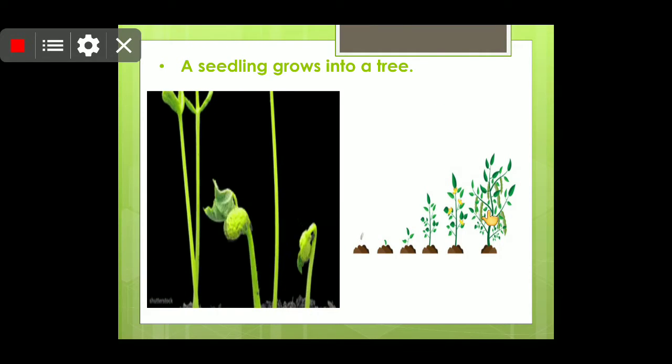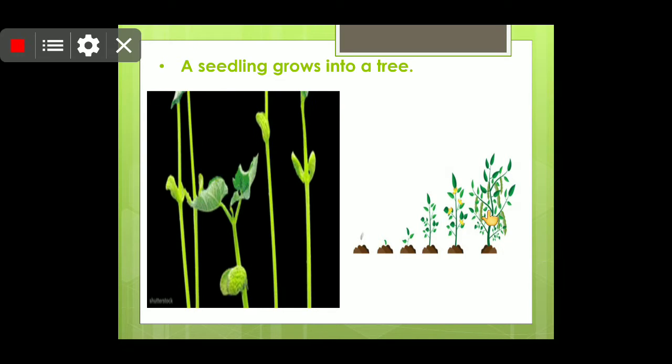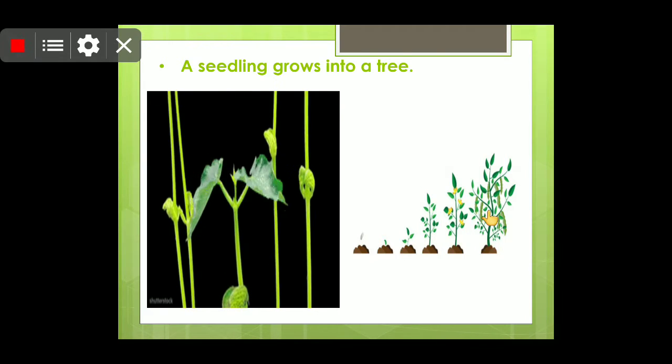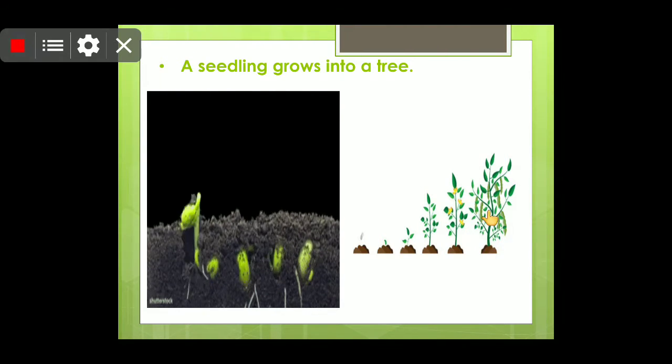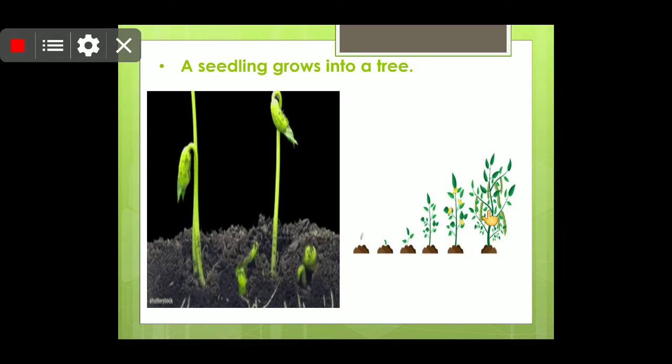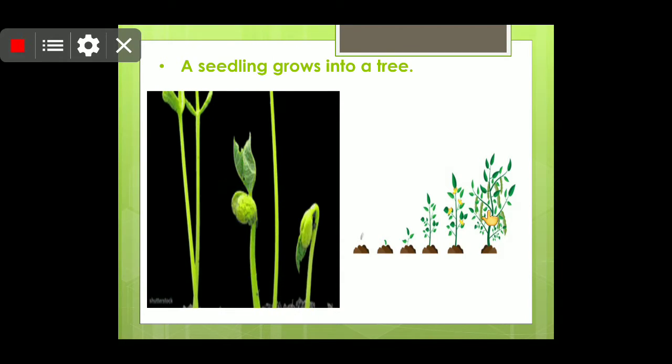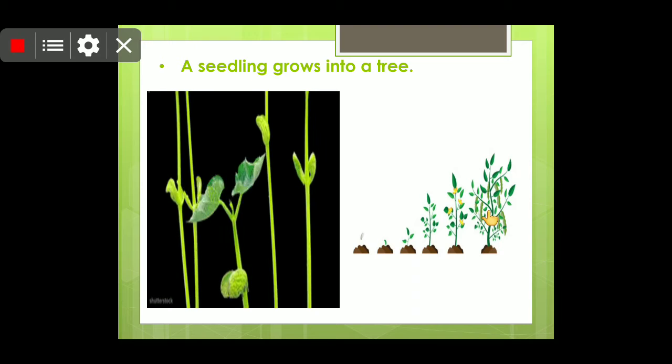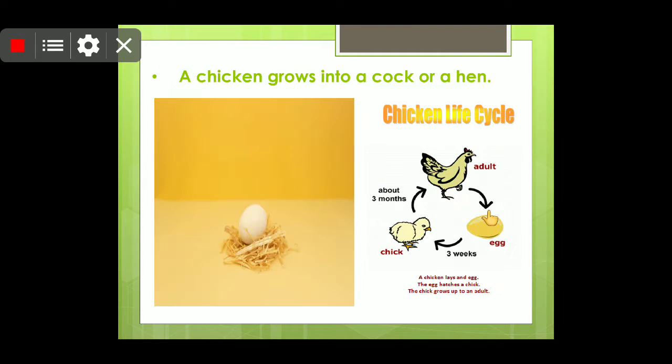Children, now plants also grow. If you sow a seed, a sapling comes out of it, and after some days, according to its lifespan, it grows. Chickens also grow.